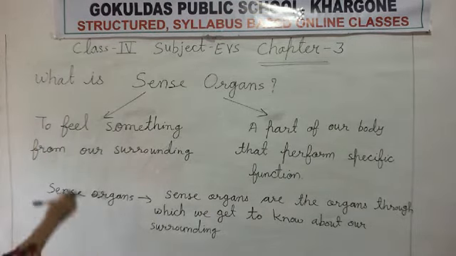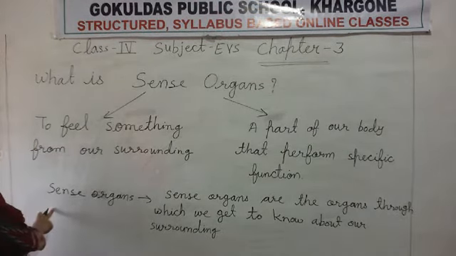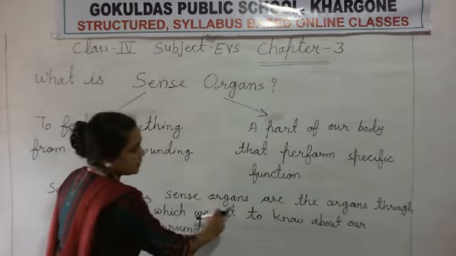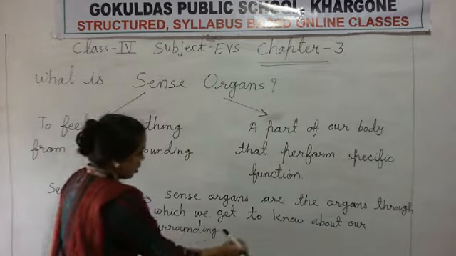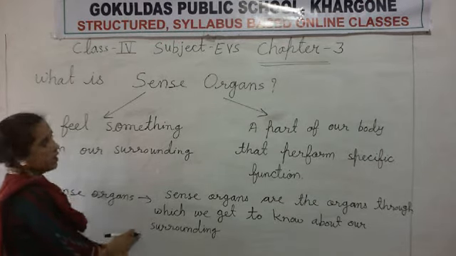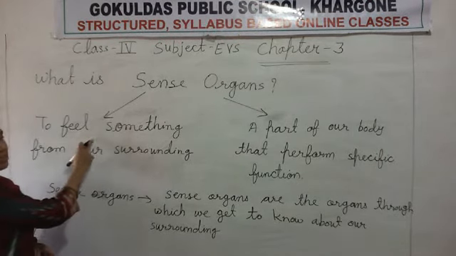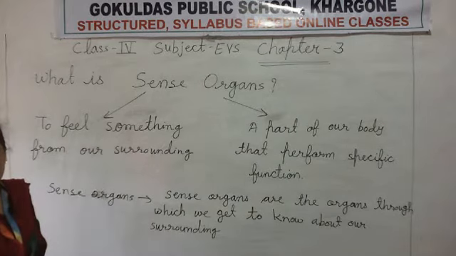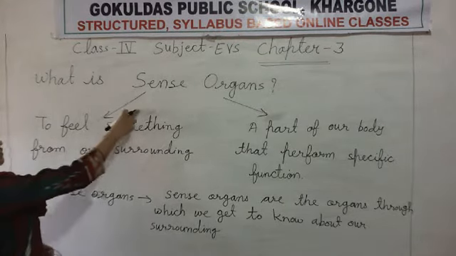Now, what is the meaning of the sense organ? Sense organs are the organs through which we get to know about our surrounding. You know the meaning of sense means feel. You feel something, that is the sense.